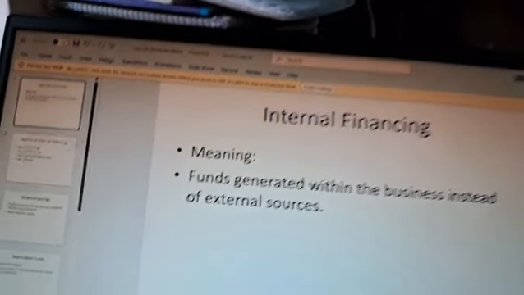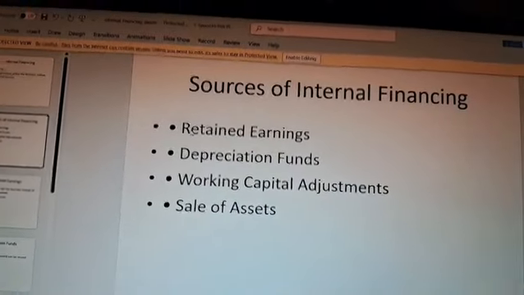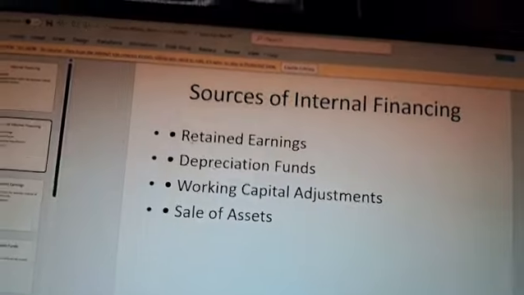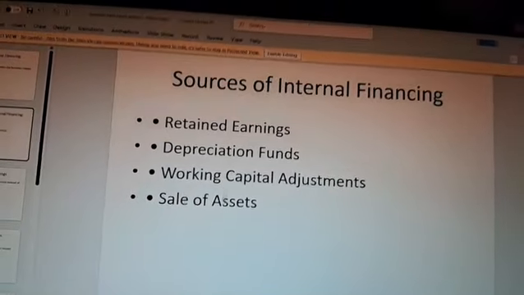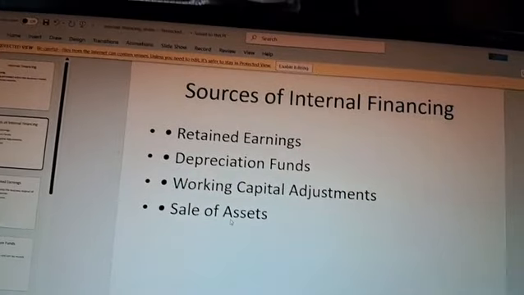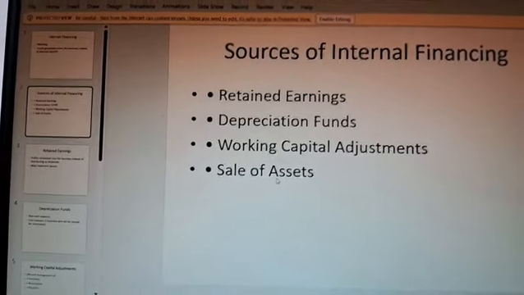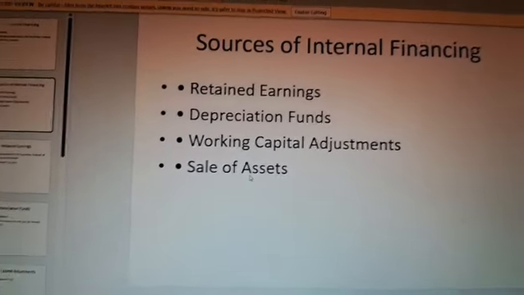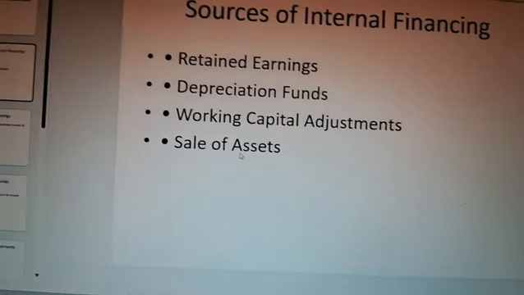And what are the sources of internal financing? Sources of internal financing are retained earnings, depreciation funds, working capital adjustments, sale of assets. How do we get the fund? We get the fund through retained earnings, depreciation funds, working capital adjustments, sale of assets.